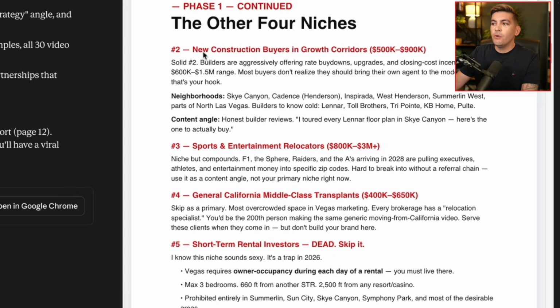Number 2, new construction buyers in growth corridors. Now this is actually where I did buy my properties. I bought it directly from a builder called American West. And what they do here is they offer more competitive rates. They give you better interest rates. So marketing these properties to people from California and Washington, they're more attractive than these right here. So it does give you great competitive research.